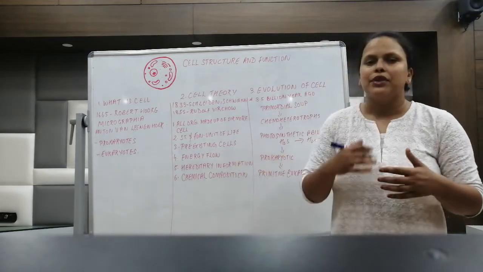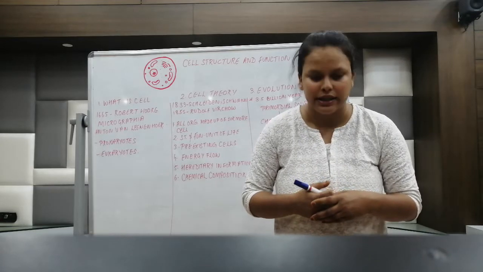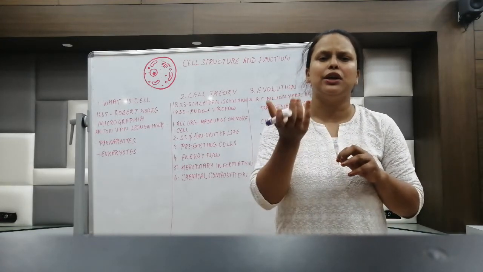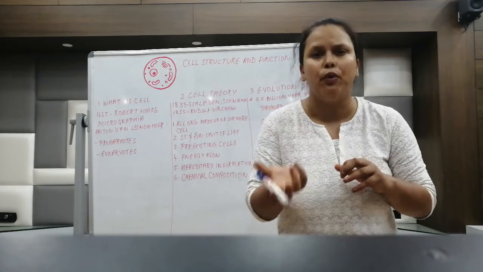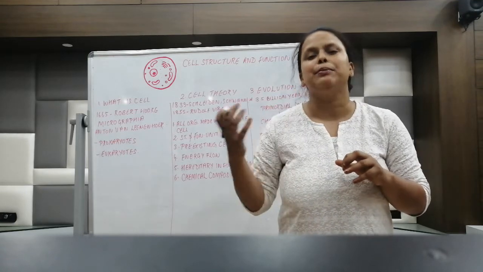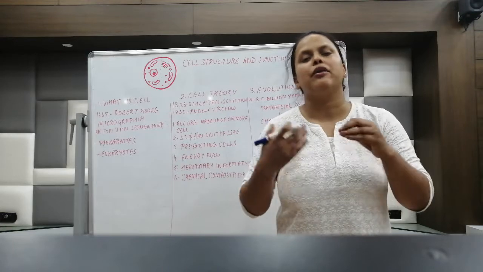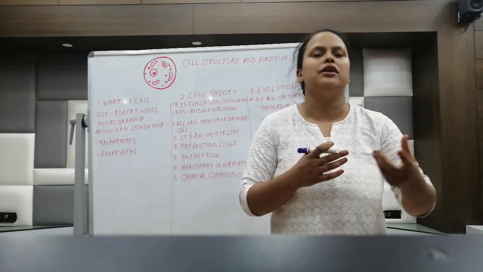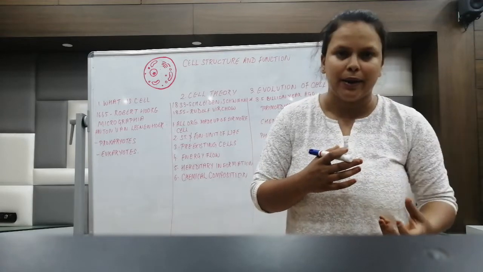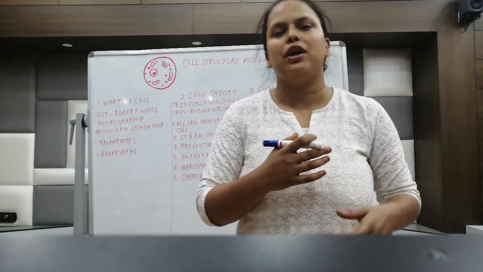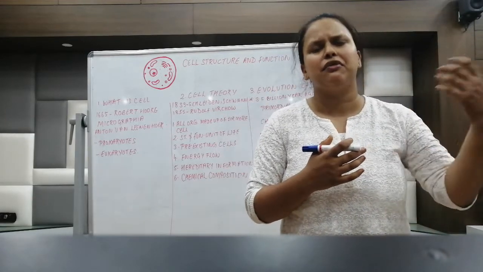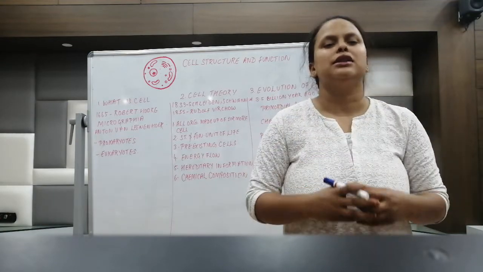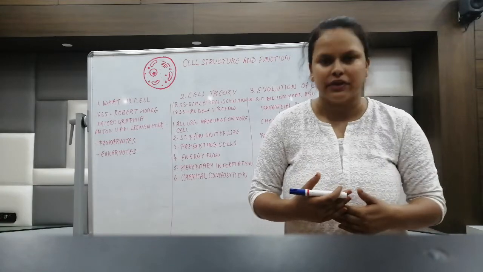Next point is that energy flow happens within the cell. Basically, we need the energy so that our cellular compartments have certain kinds of movement, and this movement is important so that cellular repair and maintenance can happen. So the formation of energy, basically formation of ATP or ADP or CTP or GTP and different forms of energy, the formation and degradation happens within the cell. So energy flow happens within the cell.